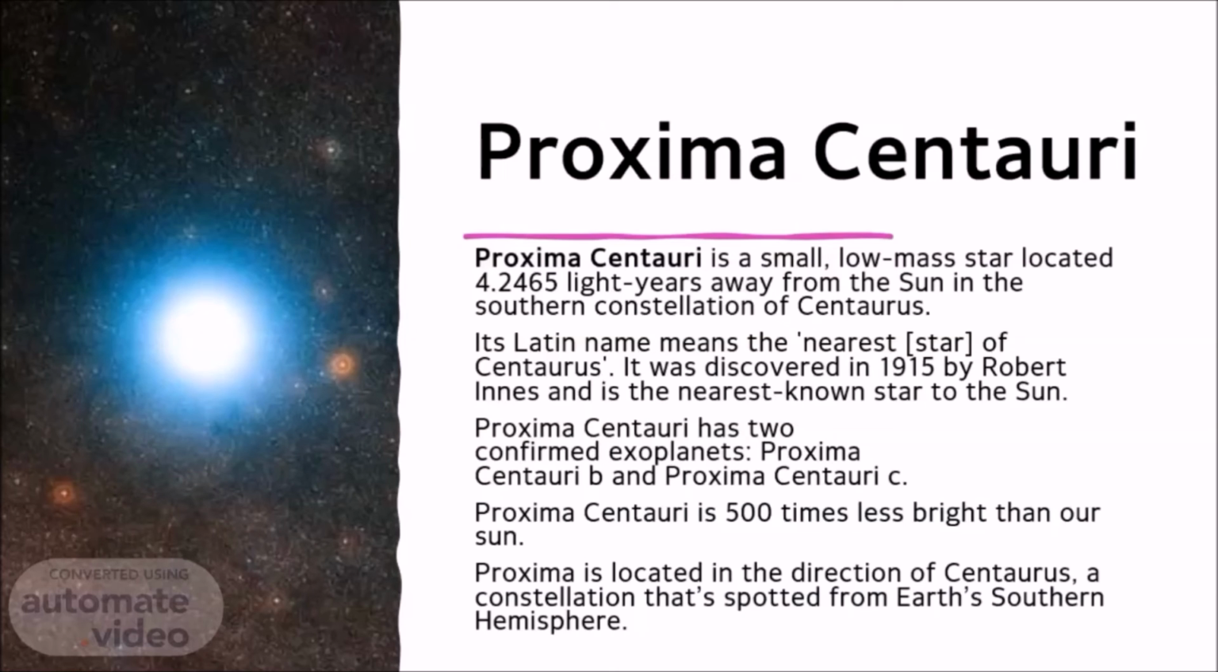Proxima Centauri is 500 times less bright than our Sun. Proxima is located in the direction of Centaurus, a constellation that's spotted from Earth's southern hemisphere.